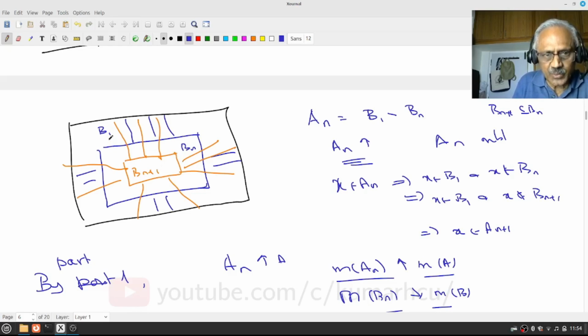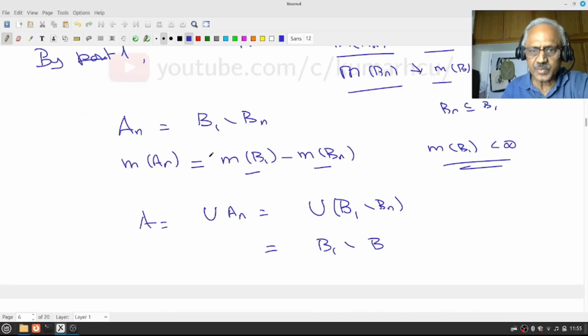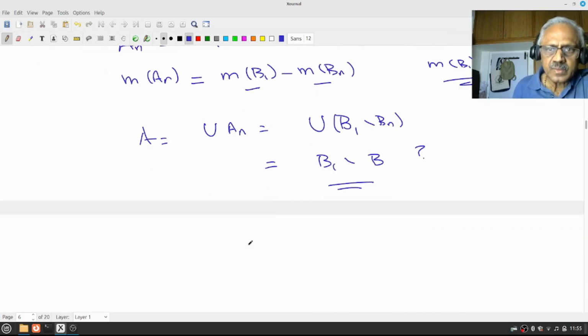From B1, remember the blue ones are A1, these are An plus 1. So they are increasing. To get An, I have to remove everything which is in Bn, and these are decreasing. Therefore, it's very clear pictorially that this must be equal to this. Okay, we shall prove this.